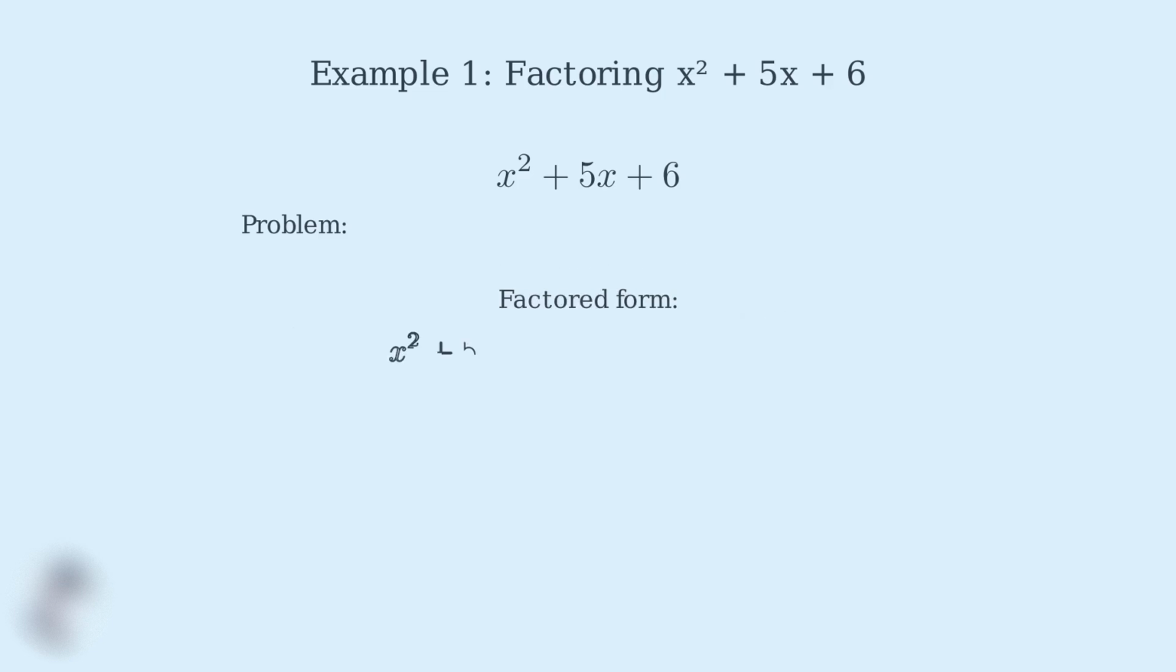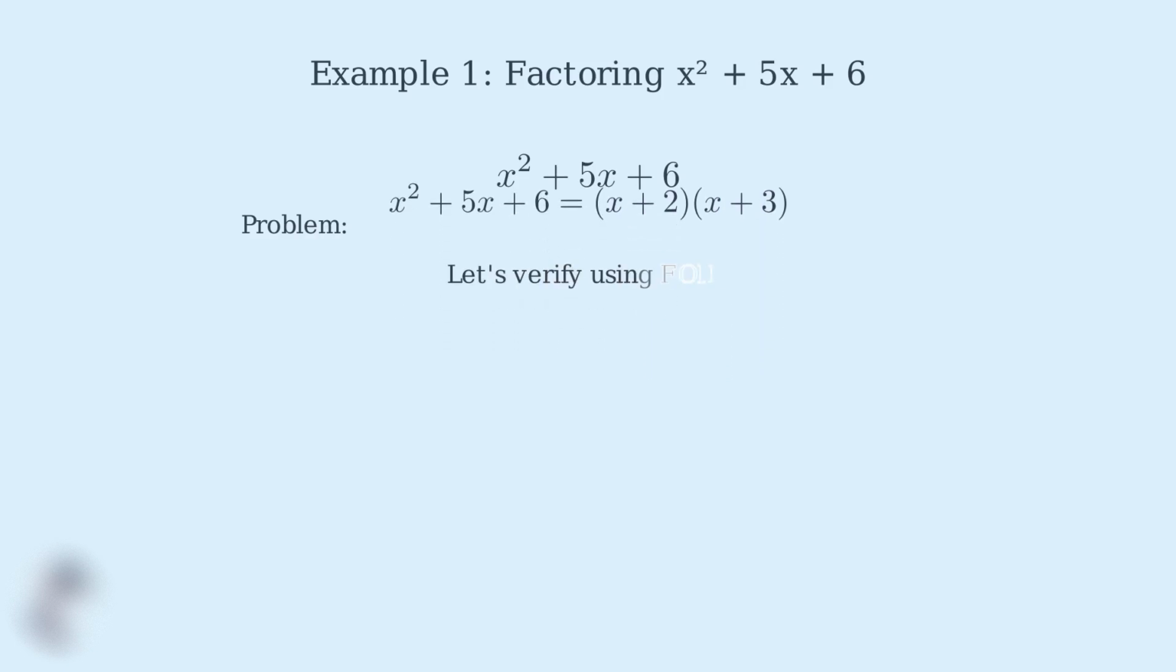Since 2 and 3 are our magic numbers, we can write our factored form as x squared plus 5x plus 6 equals the quantity x plus 2 times the quantity x plus 3. Now let's verify our answer by expanding the factored form using the FOIL method. FOIL stands for first, outer, inner, last.